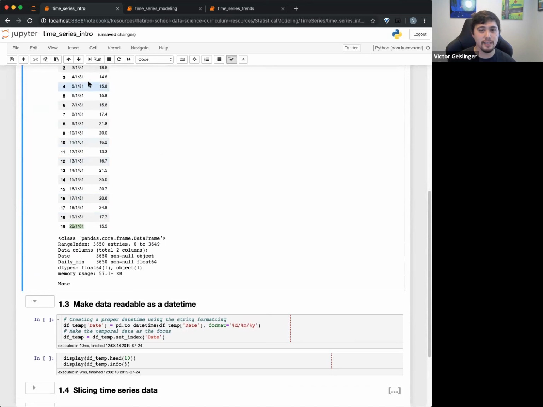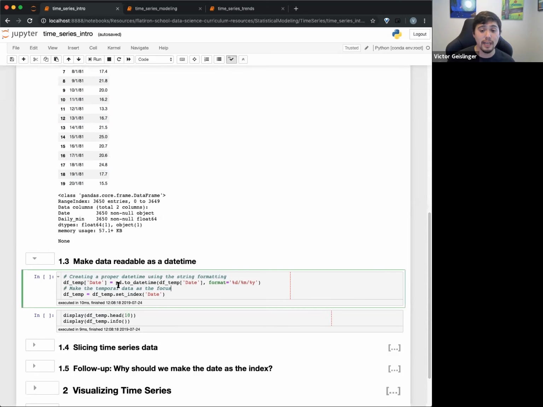But if I had just seen this one right here, I might think this is month, day, year, especially because I'm American, so I think month first. If you're British, you might think of it differently. Also, what's really confusing is if this was something like 1911 or 2011, and this was 11 on here, that might be really confusing. Is this month, day, year, what is this? So we're going to make it into a nice datetime.